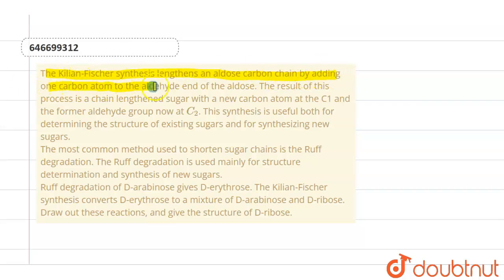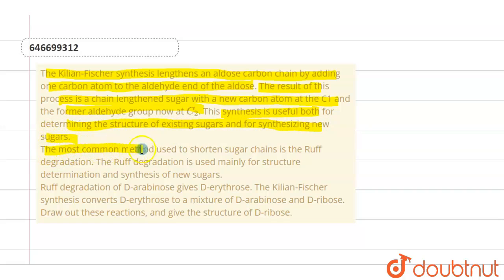Hi everyone, so today's question is: the Kiliani-Fischer synthesis lengthens an aldose carbon chain by adding one carbon atom to the aldehyde end of the aldose. The result of this process is a chain-lengthened sugar with a new carbon atom at C1 and the former aldehyde group now at C2.